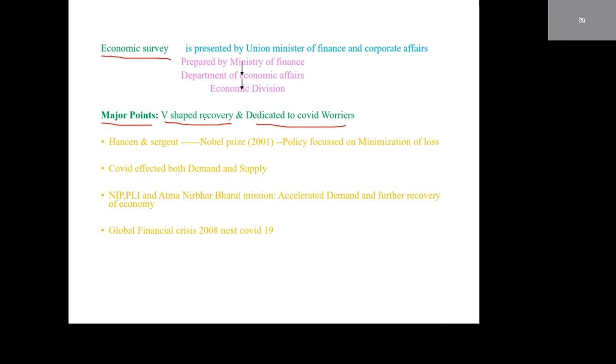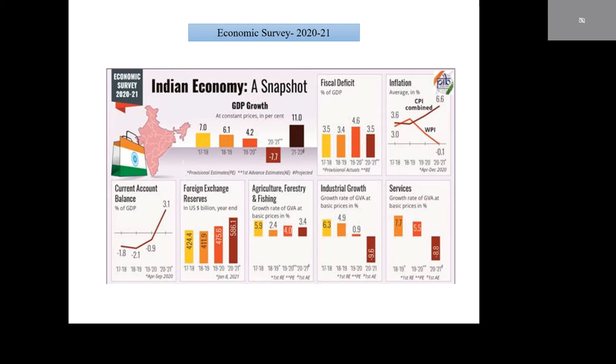What is V-shaped recovery? This is the GDP growth rate at constant prices, in percentage. What is constant prices?